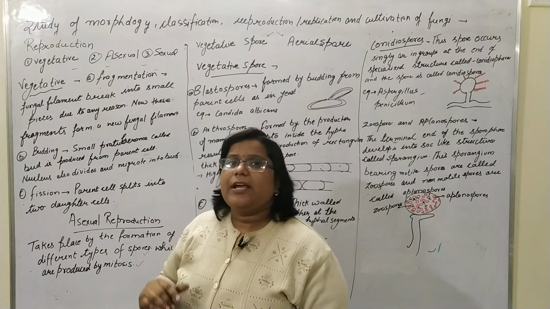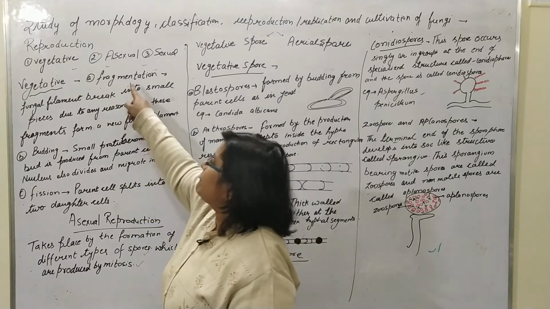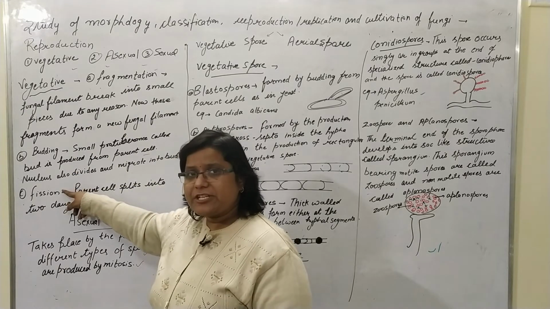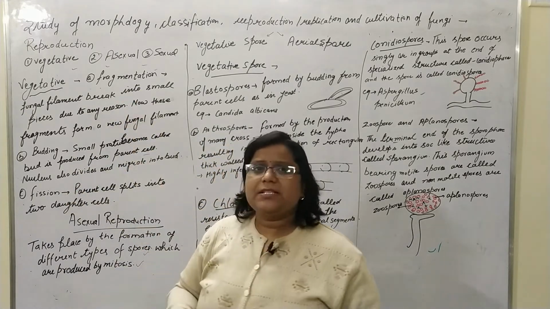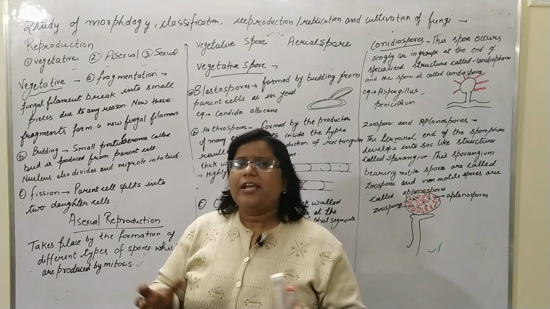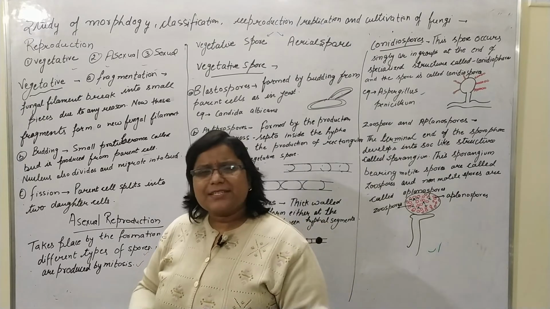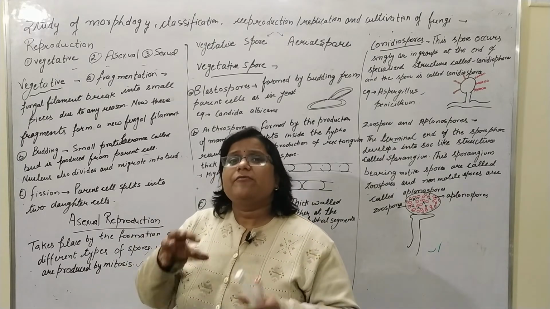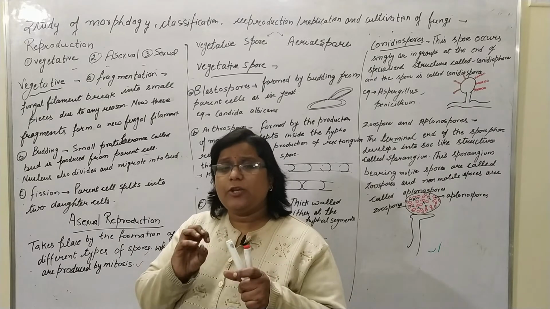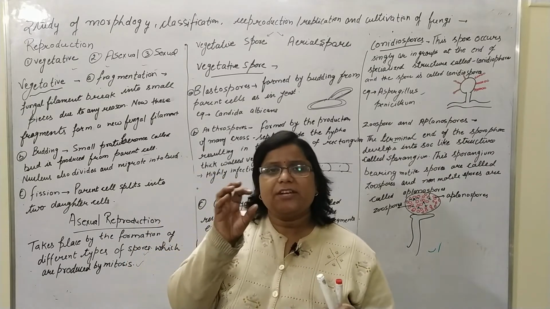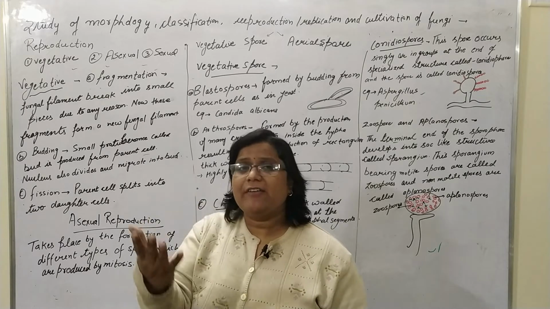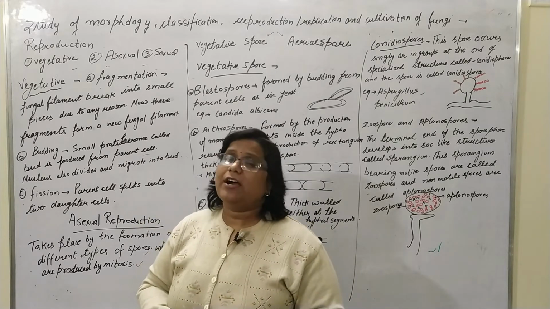Vegetative reproduction occurs generally by fragmentation, budding, and fission. Fragmentation means the filament breaks into different parts due to some circumstances, and if these parts have pieces of nucleus, they can survive and form a new fungal filament.